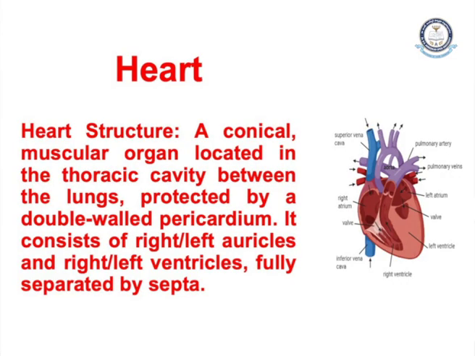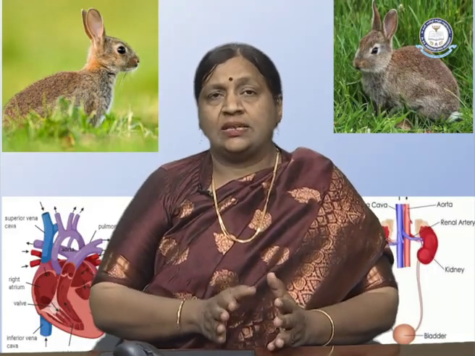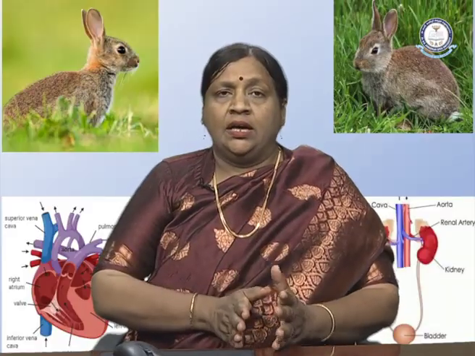Now the heart consists of a conical muscular organ, located in the thoracic cavity between the lungs, protected by a double walled pericardium. This pericardium is a structure characteristically present only in the heart. It consists of the right auricle and left auricle, and these two portions are separated by a division called the septum, which separates the right from the left auricle.